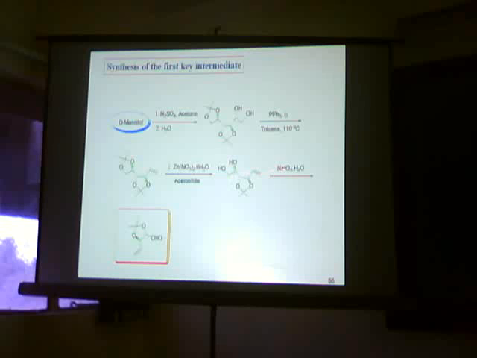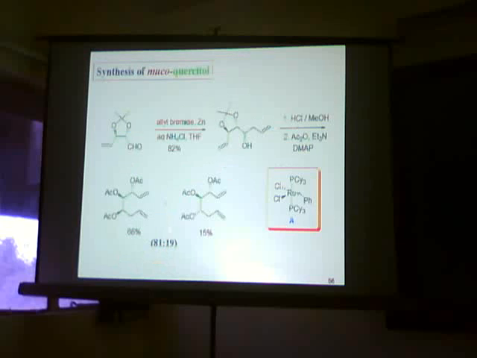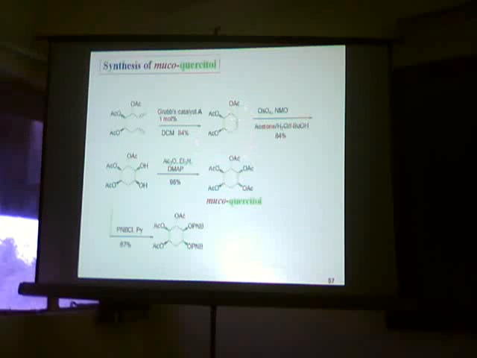Retrosynthetic analysis of our three target molecules is as shown here, which illustrates the importance of this key starting material aldehyde and this ring-closing metathesis reaction. The key starting material aldehyde can be obtained from D-mannitol by the following reaction sequence: acetonation of mannitol, selective hydrolysis of the terminal acetonide, reductive elimination of this hydroxyl group, further selective hydrolysis of the terminal acetonide, and subsequent cleavage of this diol in the presence of sodium periodate gave this aldehyde.